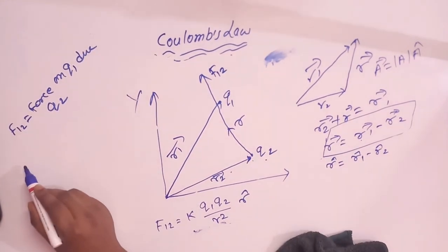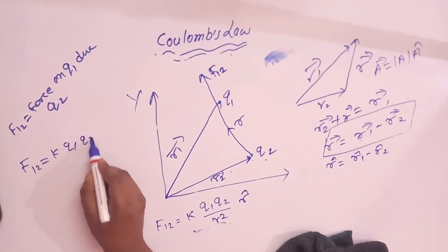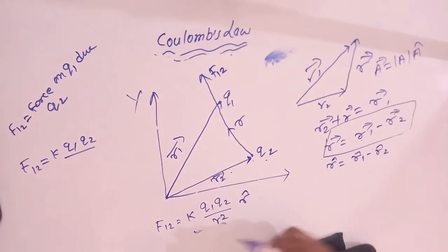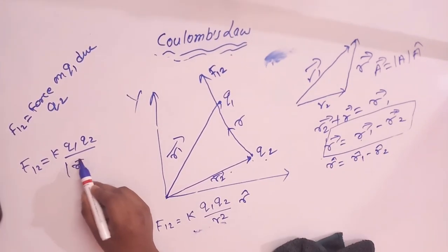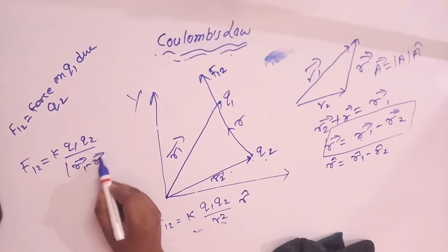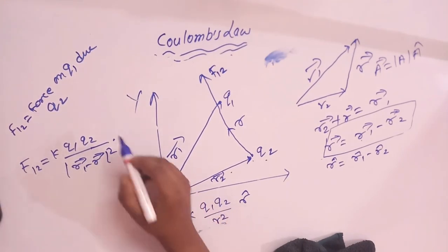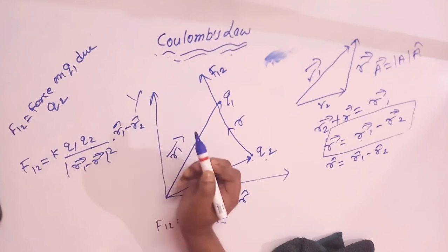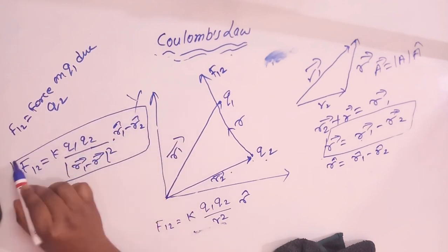Now here F12 is equal to K Q1 Q2 over the magnitude of R, and we know that R is R1 minus R2, so the magnitude of R will be the magnitude of R1 minus R2 squared, and the unit vector will be R1 minus R2, and this is the vector form of Coulomb's law.